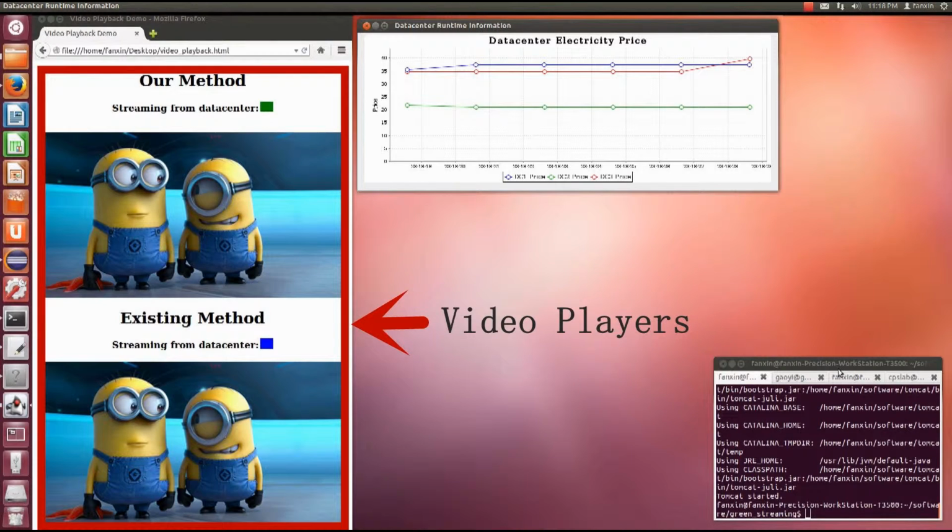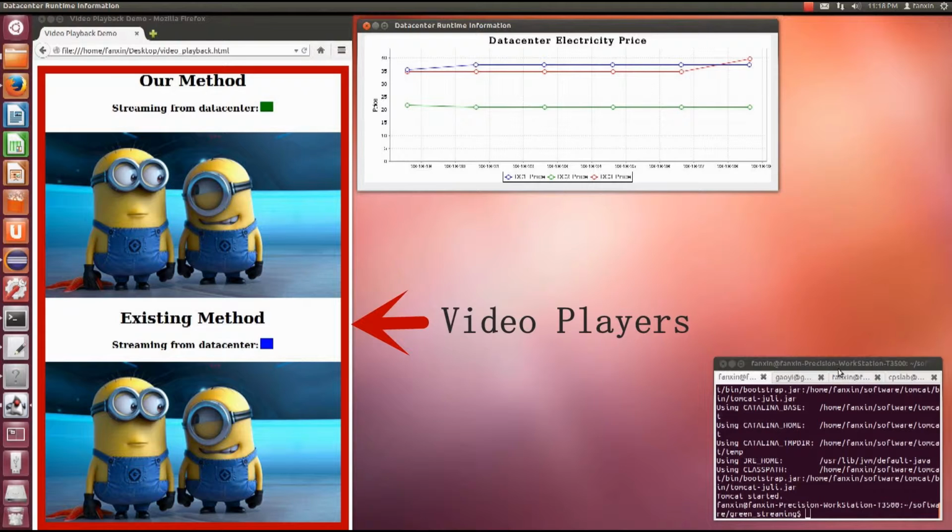The web page is used to emulate video players, which is viewed by clients. The top video player is for our method, while the bottom one is for an existing method. Our method leverages the GLB framework and allocates client requests to data centers in regions with low electricity price while guaranteeing the video quality as much as possible.